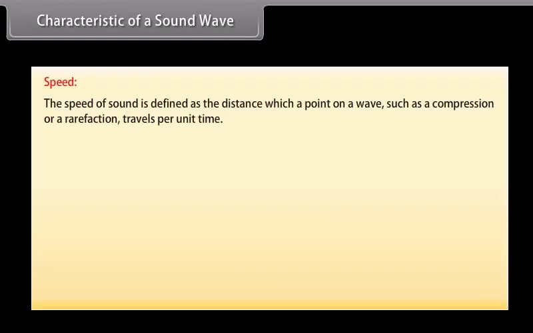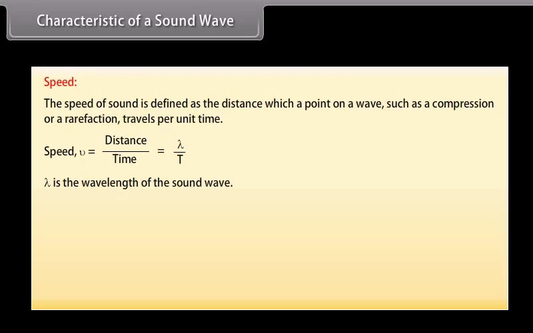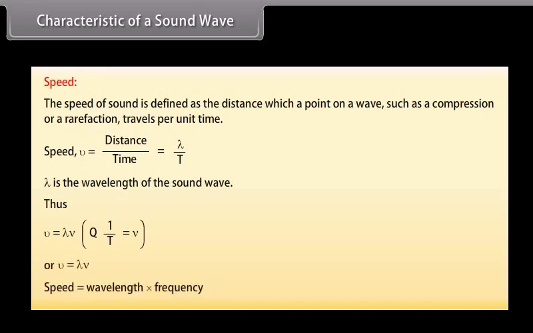Speed. The speed of sound is defined as the distance that a point on a wave, such as a compression or a rarefaction, travels per unit time. We know that speed, v, is equal to distance upon time, which is equal to lambda upon T. Here, lambda is the wavelength of the sound wave. It is the distance travelled by the sound wave in one time period of the wave. Thus, v is equal to lambda times nu. That is, speed is equal to wavelength times frequency.